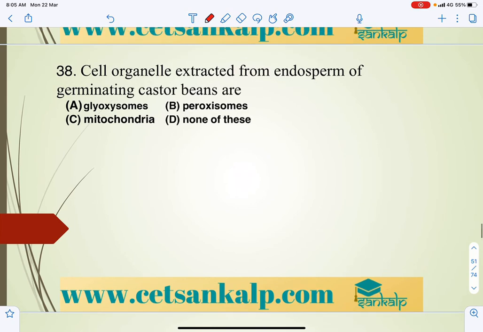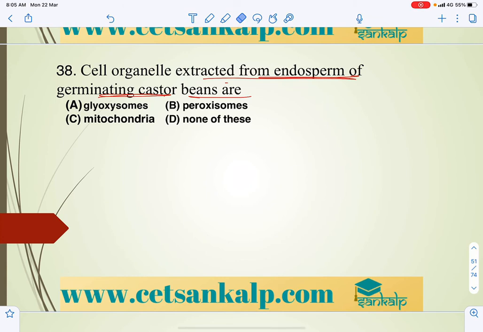Next, a cell organelle is extracted from the endosperm of germinating castor beans, where more energy is required. That is mainly for the conversion of stored glycogen or starch into glucose, and glyoxysomes are present in germinating seeds.